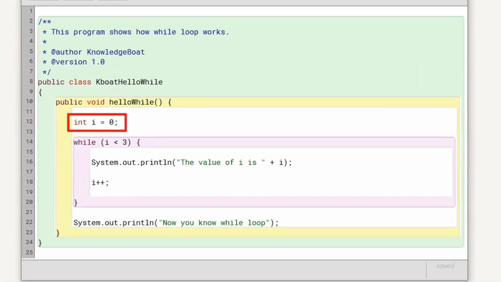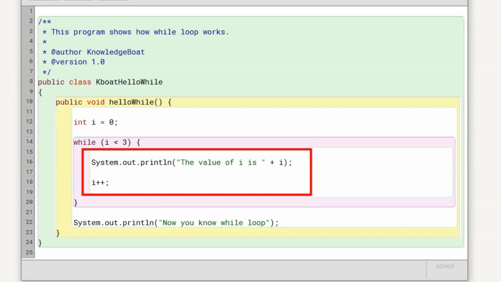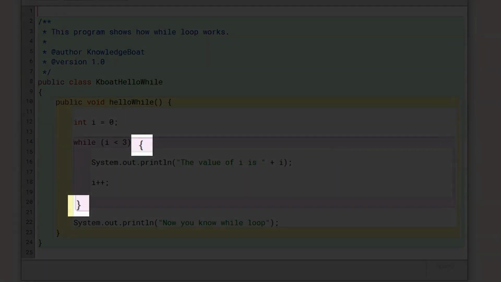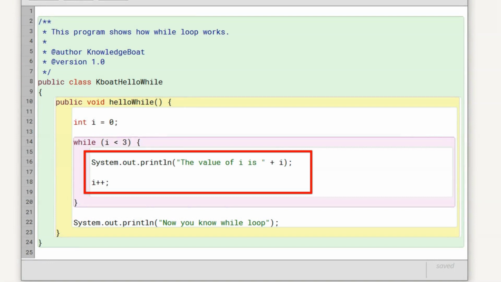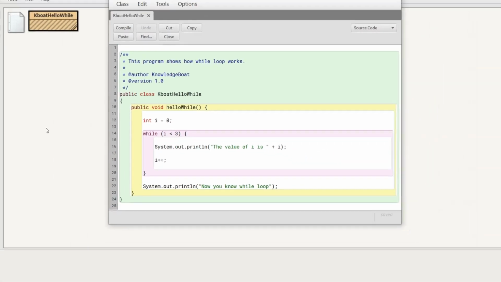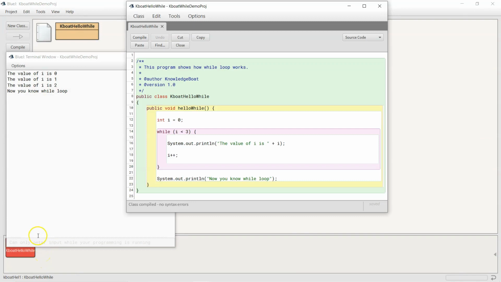Here, we have declared an int variable i and initialized it to 0. Then we have a while loop. These two statements form the body of our while loop as they are enclosed within this pair of curly braces. One execution of loop body is called an iteration. Let me execute hello while method and get the output of this program. I will bring back the code and then we will walk through the hello while method and try to understand how the while loop generated this output.